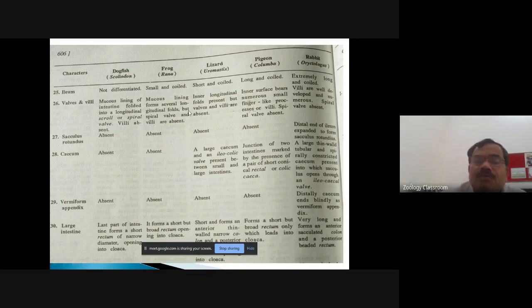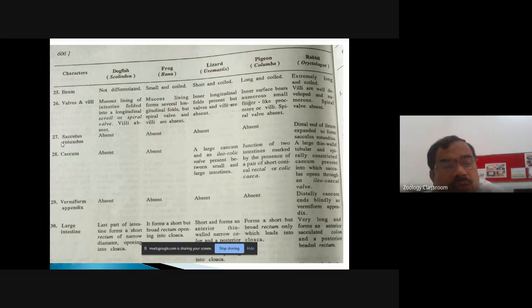Then, in the case of the frog, the mucous lining forms several longitudinal folds, but the spiral valve and the villi are absent. In the case of lizard, inner longitudinal folds are present, but the valves and the villi are absent. In pigeon, the inner surface of the ileum shows many small finger-like projections which are called villi, and the spiral valve is again absent in the pigeon. In rabbit, villi are well developed, finger-like, and numerous, and again the spiral valve is absent.